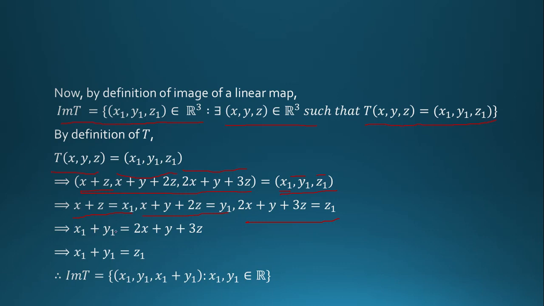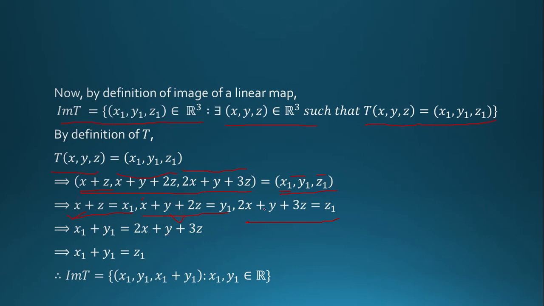So x1 plus y1 is equal to 2x plus y plus 3z, adding first and second, we get 2x plus y plus 3z.